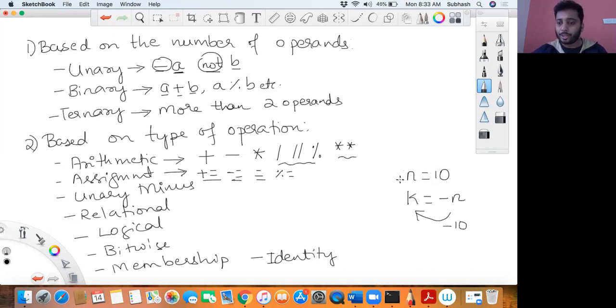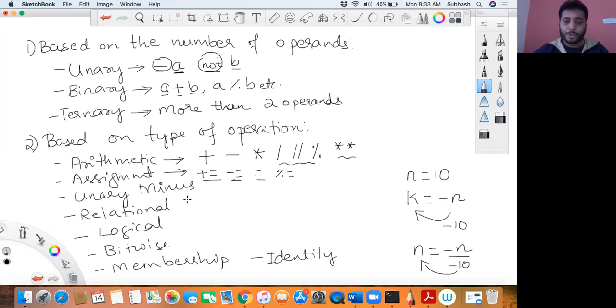If you want to change the original value of n, then you're supposed to write n is equal to minus n. Then the minus gets applied to 10, and minus 10 gets stored into n. Therefore, n's original value of 10 is replaced with minus 10. This is how it works. This is basically called unary minus. It's a unary operator.